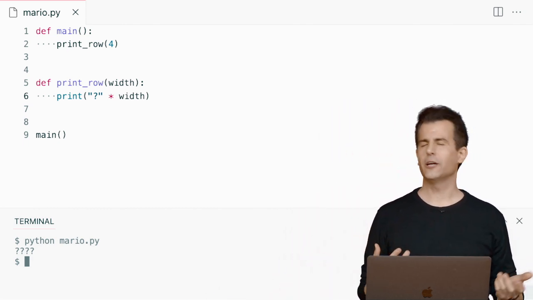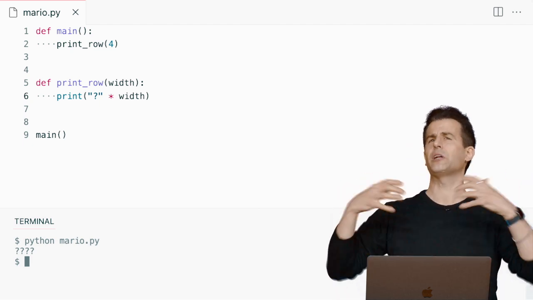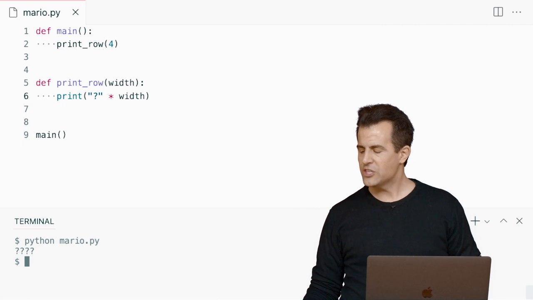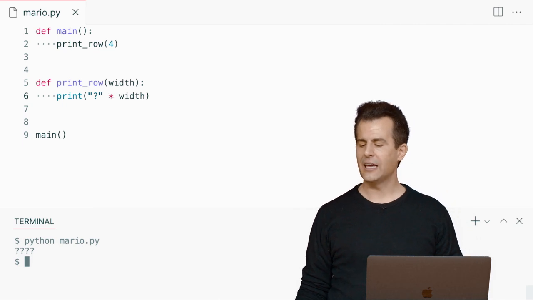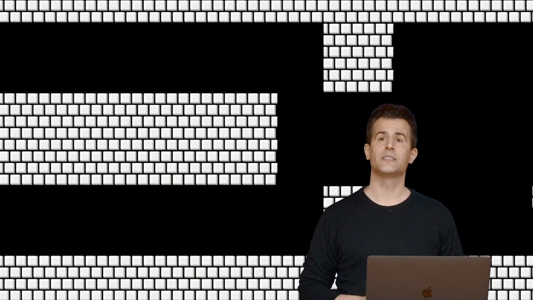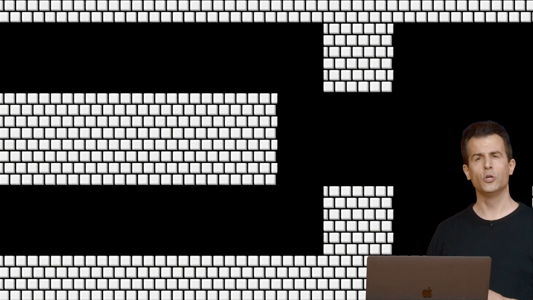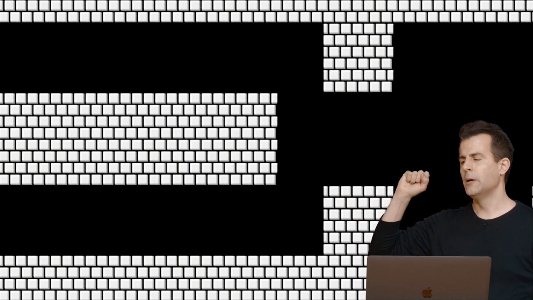And why am I doing all this? Like, why are we over-engineering the solution to these problems by having print column and print row? Well, it's a useful problem-solving technique as soon as your world does not look one-dimensional like this, or with the column version. But what about this? Later in Super Mario Brothers, does Mario have to jump down into this world where there's a lot of these underworld barriers?